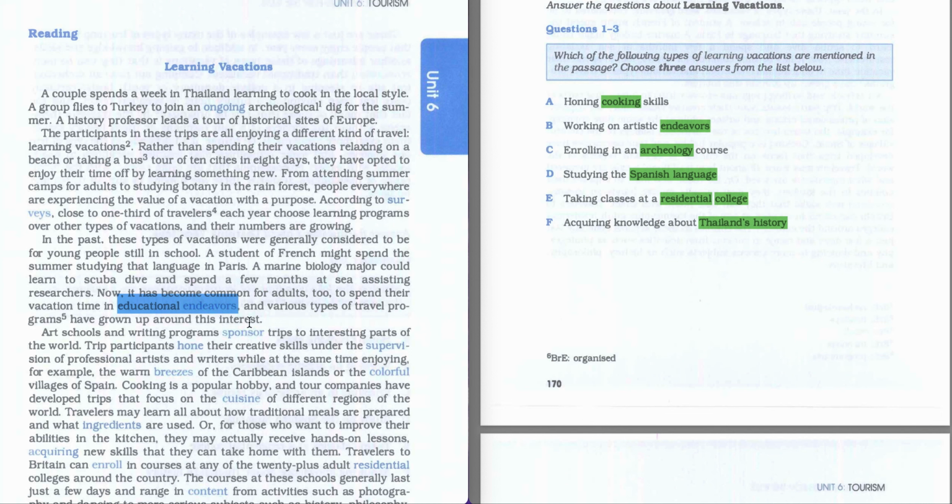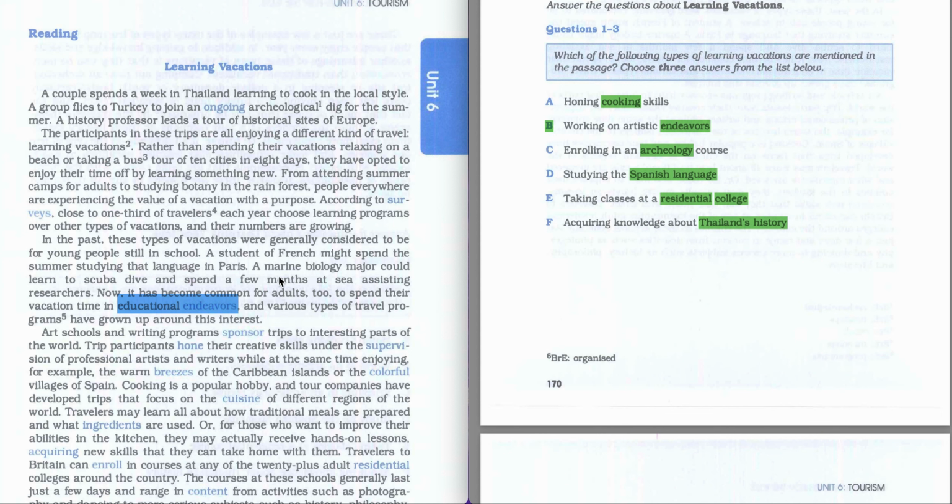Now it has become common for adults too to spend their vacation time in educational endeavors, and various types of travel programs have grown up around the interest. So our second, B, working on artistic endeavors, is mentioned here, so we're going to highlight it. One of our answers is going to be B.